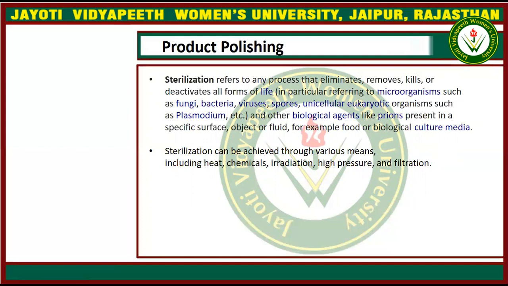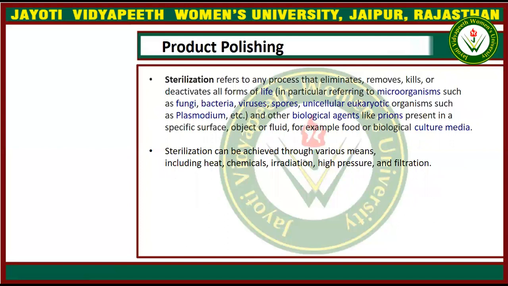What are the processes involved in sterilization? For sterilization of the product, we can perform heat sterilization such as heat drying, sterilization by chemicals, sterilization by irradiation, sterilization by high pressure heating, and sterilization by filtration.